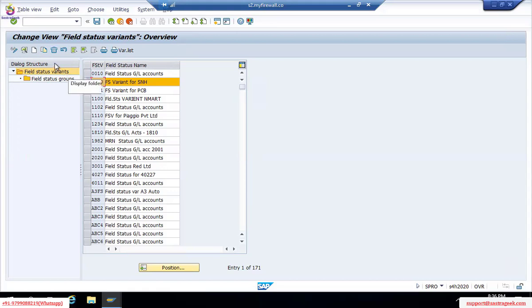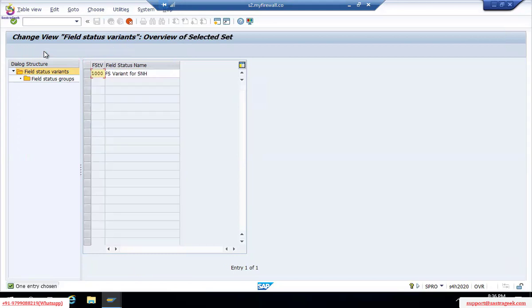Select this one, do copy as option. We are copying instead of creating. We are copying into our own field status variant, TM00. I am creating TM00. FSV for TM00 is the description I have given. FSV, field status variant.